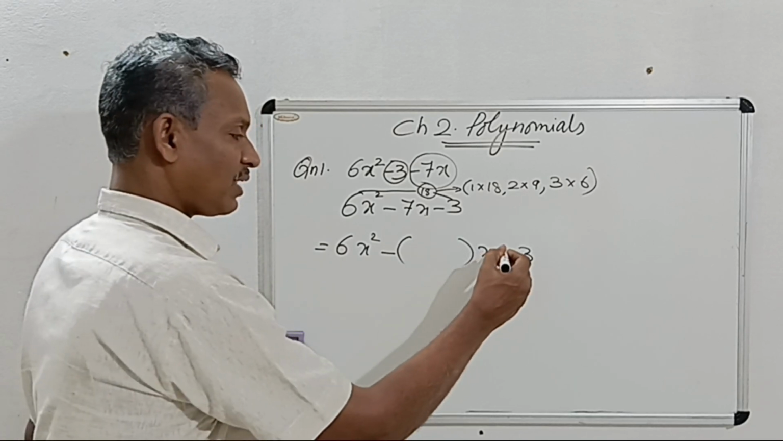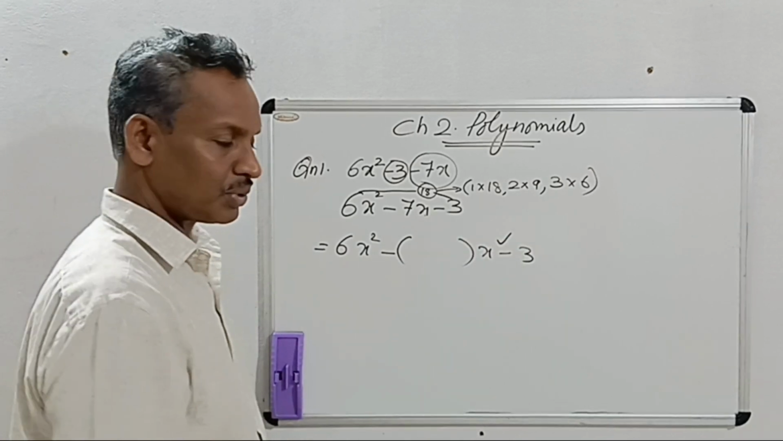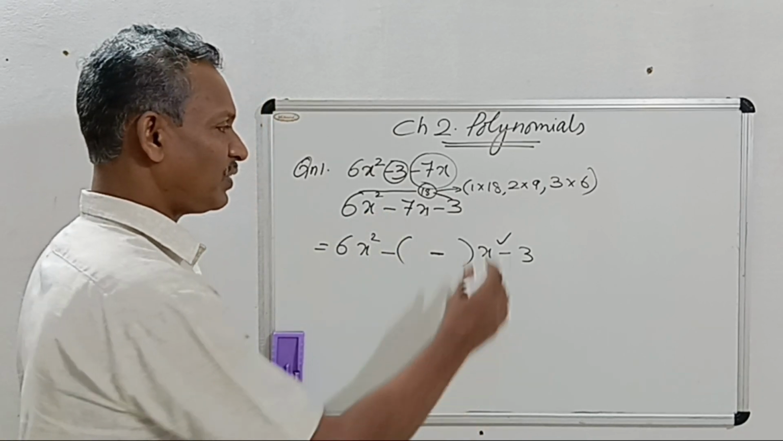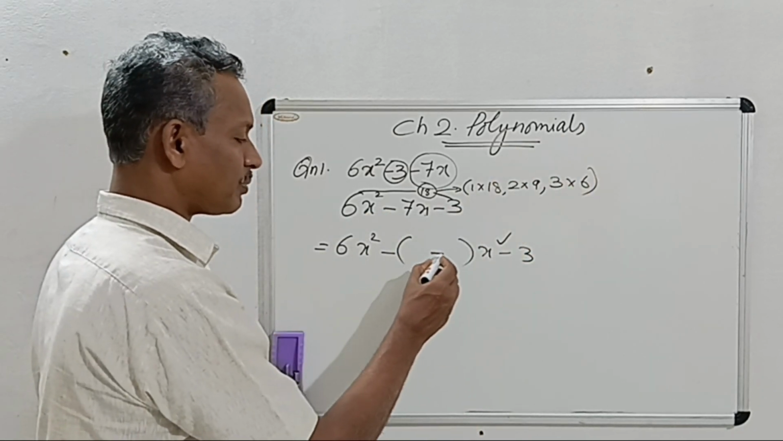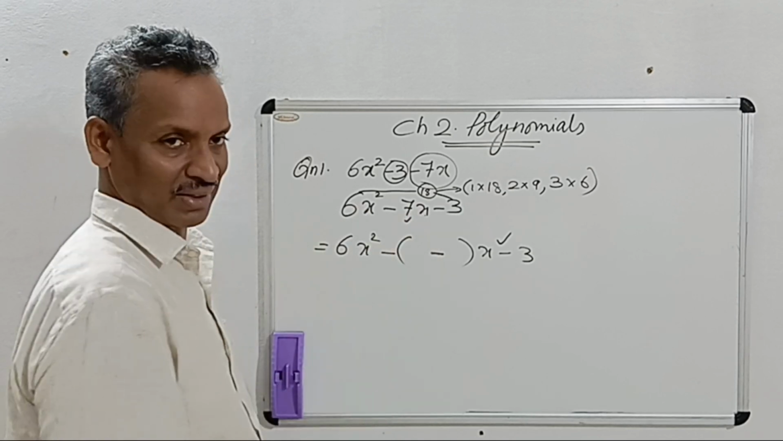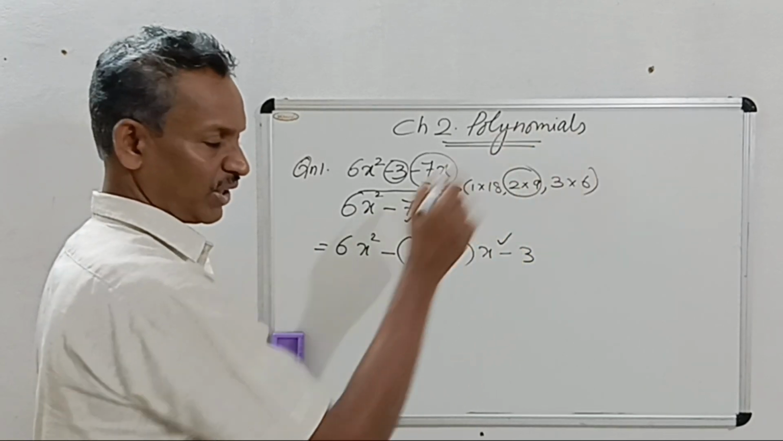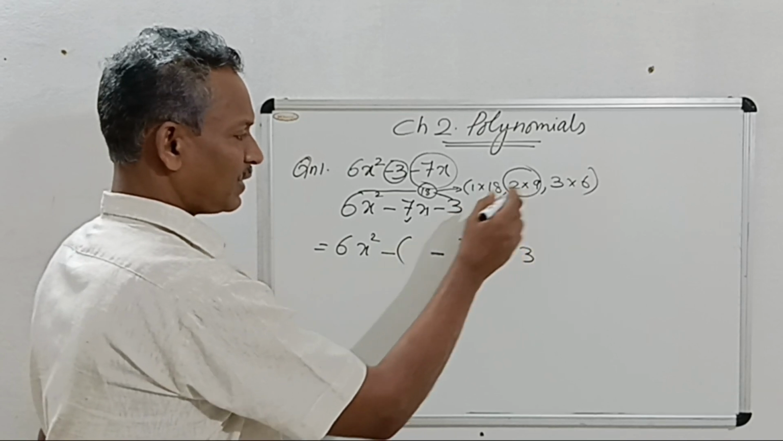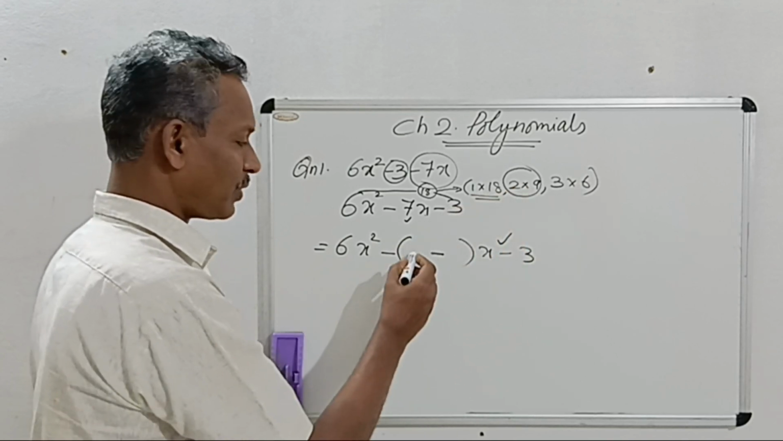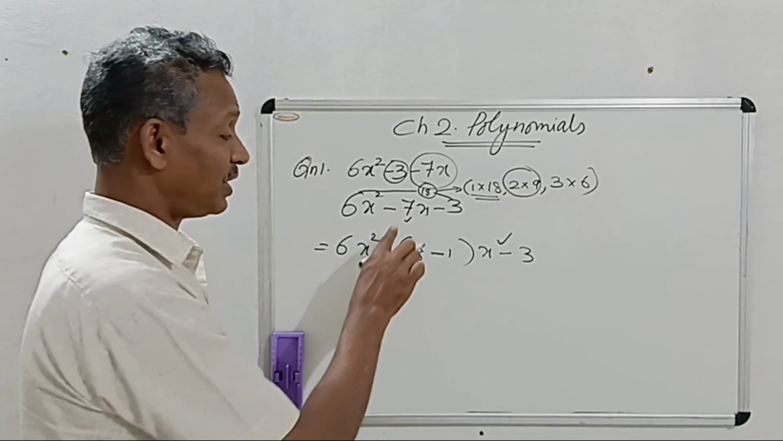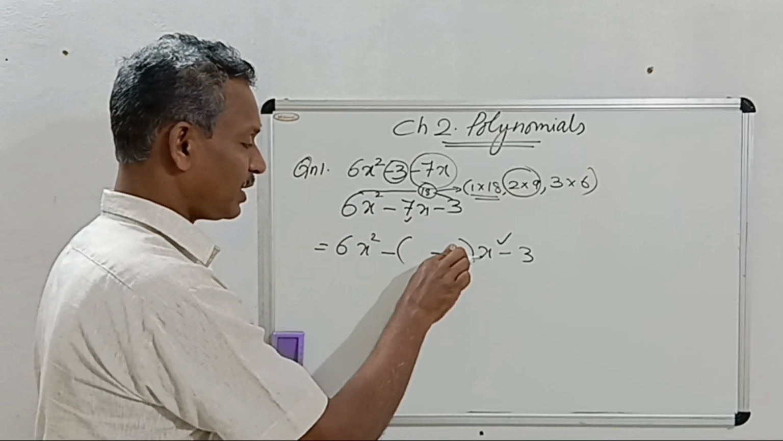Look at the last sign. What is the last sign? It is negative. So you have to put a negative sign within the bracket. And which is the right pair on subtracting getting 7? This is the right pair out of these three. Okay, first pair is 1 into 18. If you write 18 and 1 subtracting, you will get 17, but we need 7. So this is not the right pair.